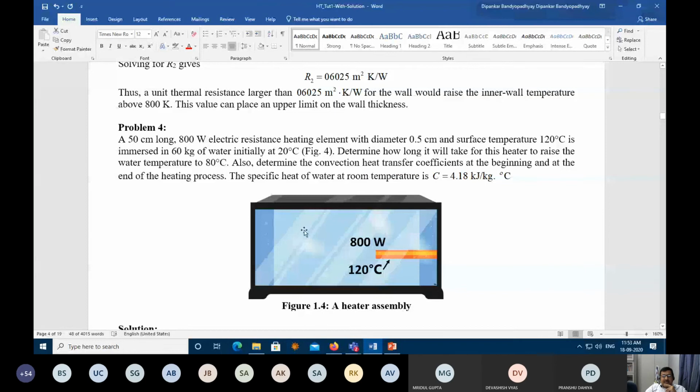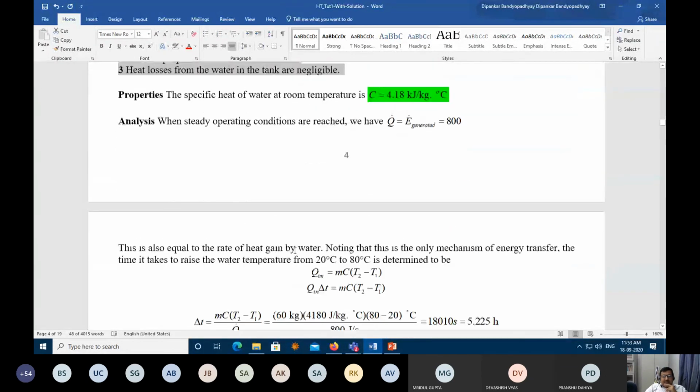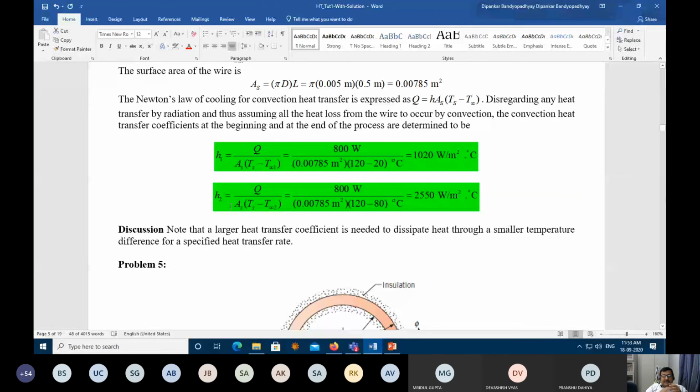So in the beginning, this is 120 and this is how much? What is the temperature of this? 20 degrees centigrade. And then later on, this is 120 and this is how much? This is 80 degrees centigrade, right? So can we calculate the two heat transfer coefficients quickly?